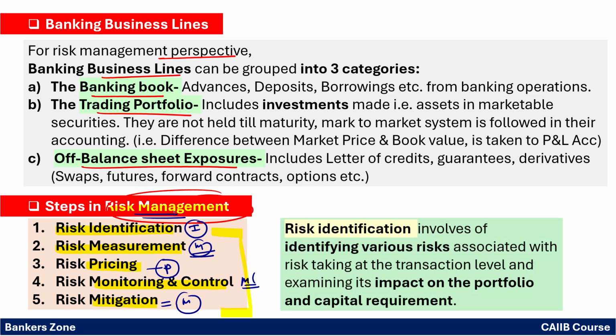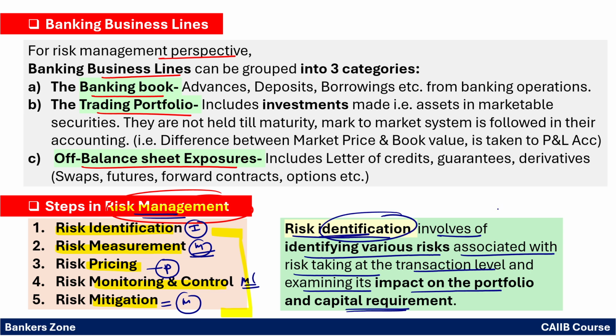Okay, first is risk identification. See, risk identification involves identifying various risks associated with risk taking at the transaction level and examining the impact on the portfolio and the capital requirement. What do you mean by it? For example, if you are doing a transaction, like you have taken a deposit from the customer and lent it as an advance. Deposit and lending, this is the transaction of the bank.